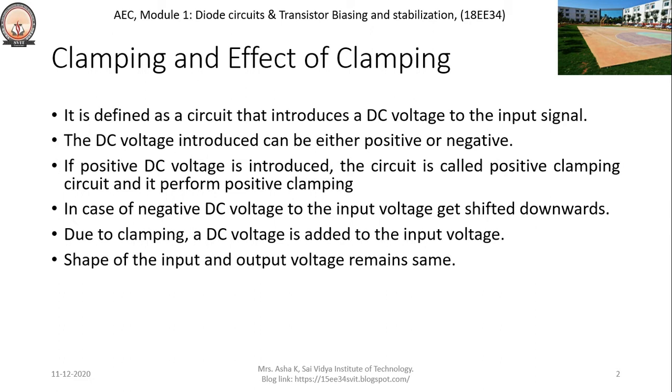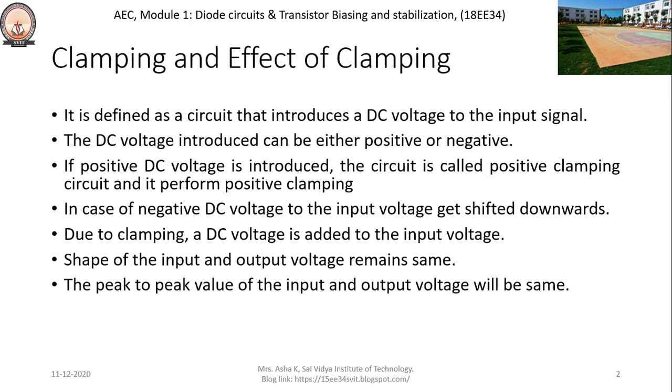But in the case of clipping circuits, the shape of the waveform can be altered. We clip the positive peak, or we clip the negative peak, or we clip the in-between input voltages in the clipping circuits. Whereas in the case of clamping, the shape of the input and output voltage remains the same. We only alter the DC levels in the input waveform. The peak to peak value of the input and output voltage will be the same.